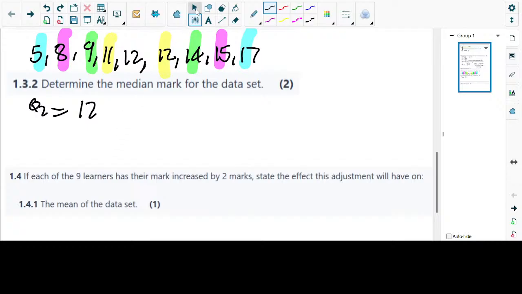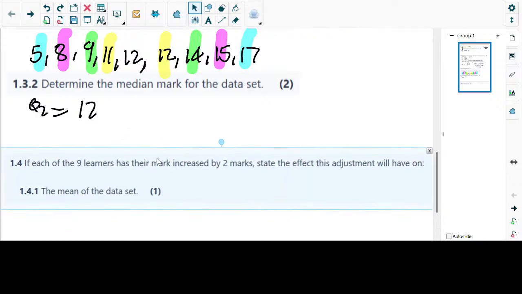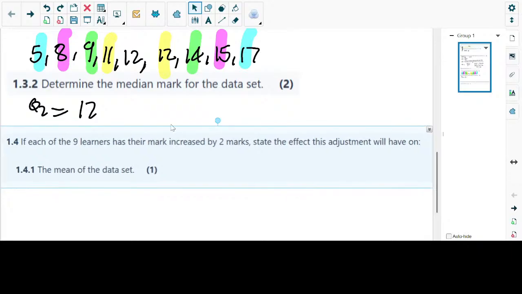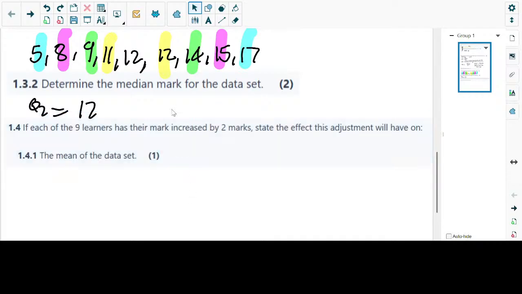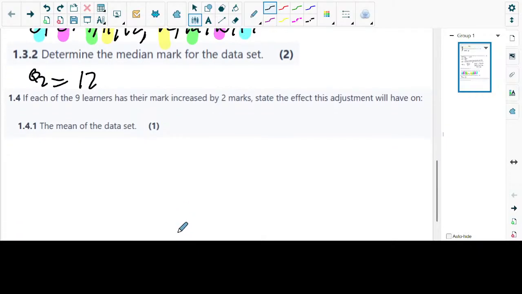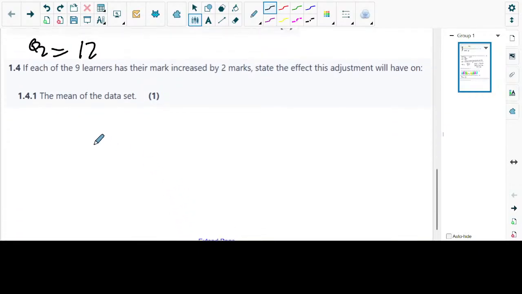Next, the question says: if each of the 9 learners has their mark increased by 2 marks, state the effect this adjustment will have on the mean of the data set. You remember we spoke about this. Usually they ask this in grade 11, for standard deviation and mean. Standard deviation has to do with the spread of the data, but we're not going to concentrate on that.